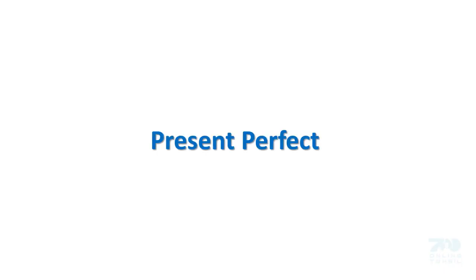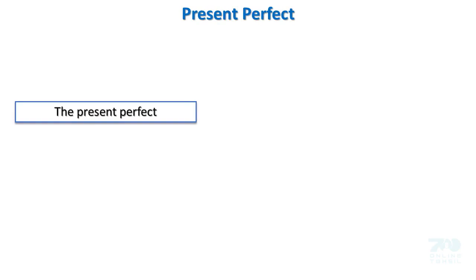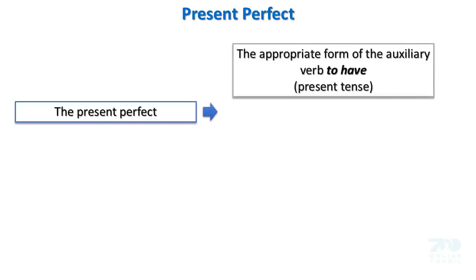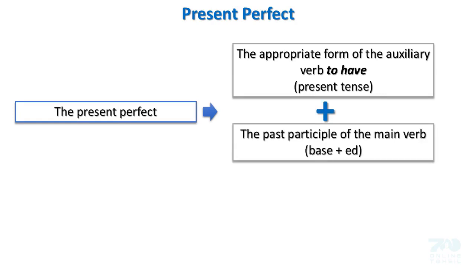Present perfect. The present perfect of any verb is composed of two elements: the appropriate form of the auxiliary verb to have in present tense plus the past participle of the main verb. The past participle of a regular verb is base plus ed: played, arrived, looked. For irregular verbs, see the table of irregular verbs.